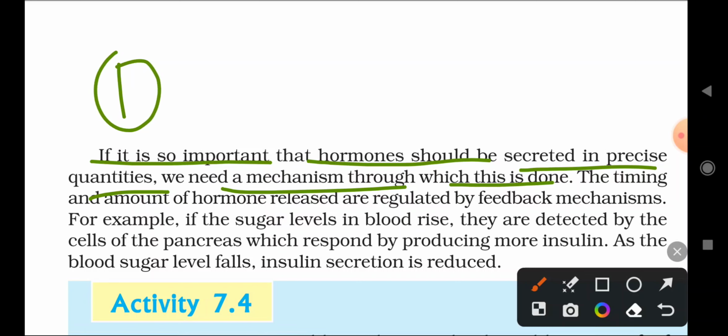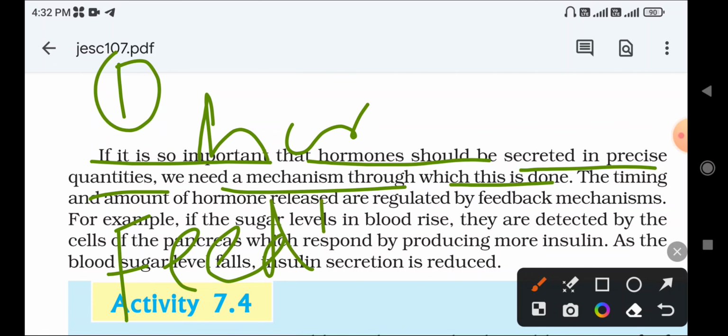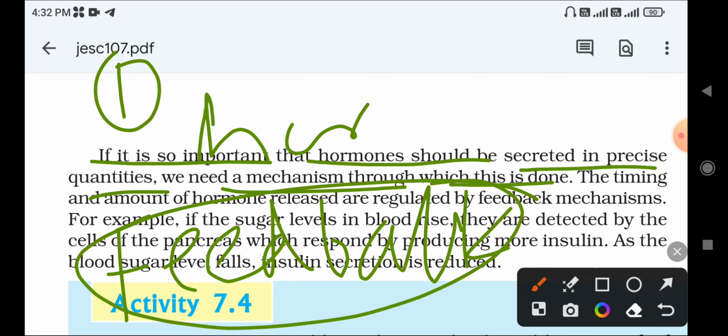So in our body, hormones are released. How much amount of hormones are released in the body, and when these hormones should be released, that is controlled by what? Feedback mechanism. Okay, feedback mechanism is the main function.